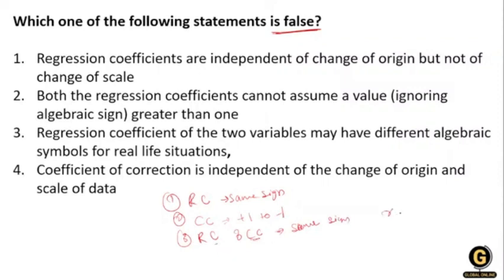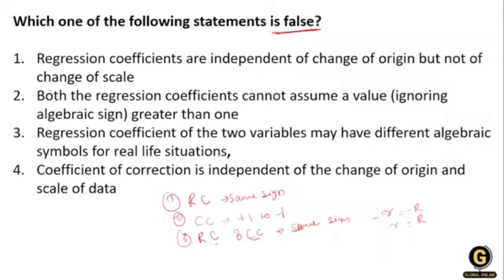That means if r is negative, then regression is also negative. If r is positive, regression is also positive. They have the same sign. Along with that, the regression coefficient is independent of origin but not of change of scale. In contrast, correlation is independent of both origin and scale.